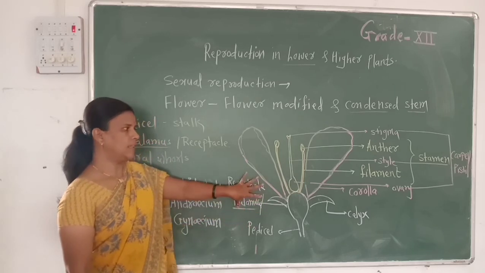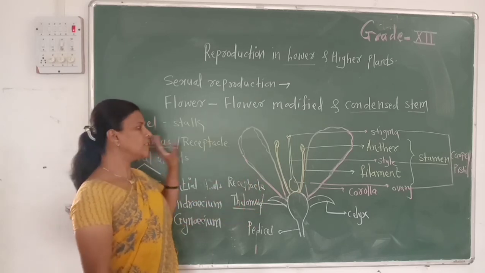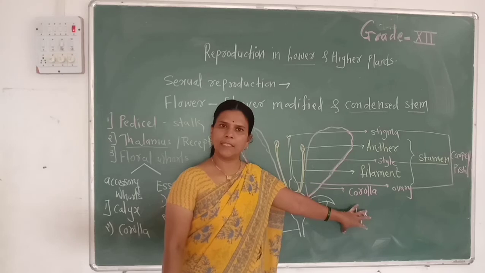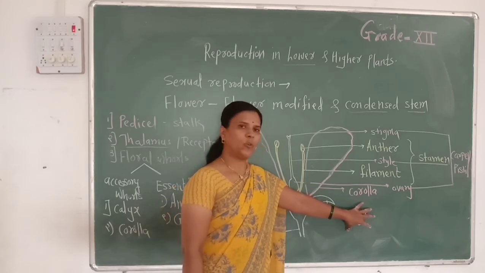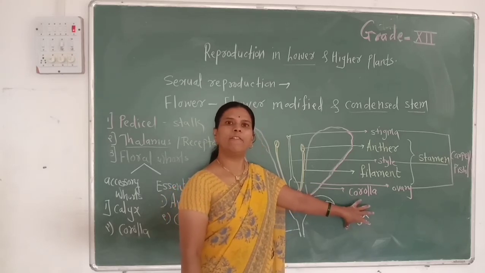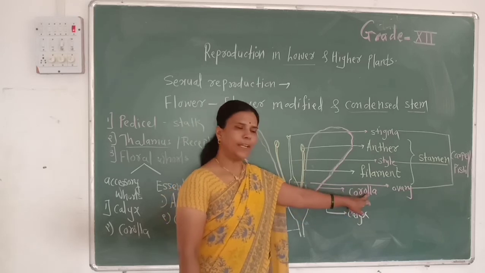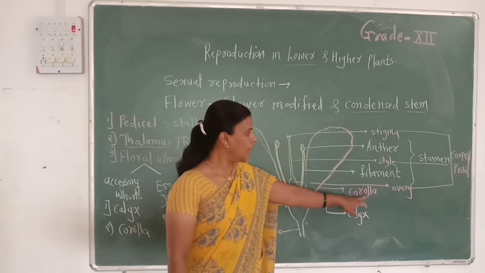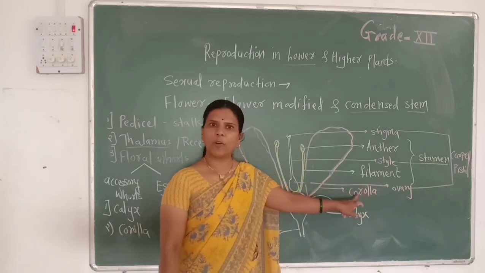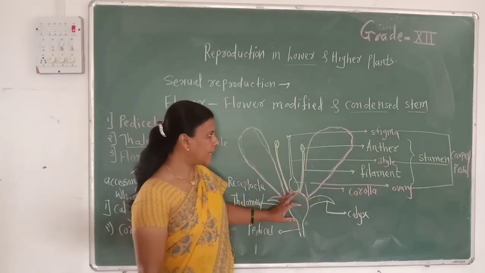Then floral whorls: the first whorl is the calyx, the outermost whorl, which is protective in function. The second whorl is the corolla, which attracts insects for pollination as it is attractive.